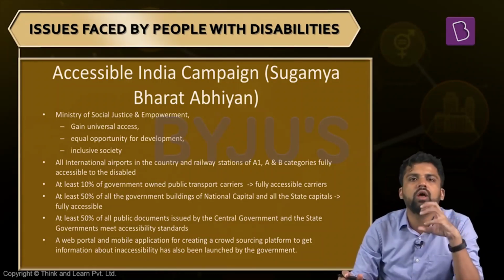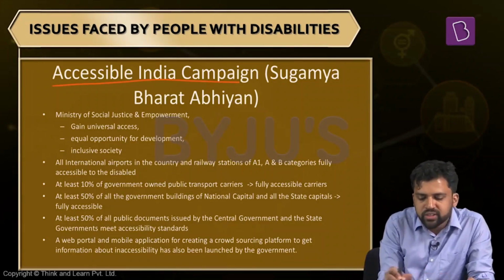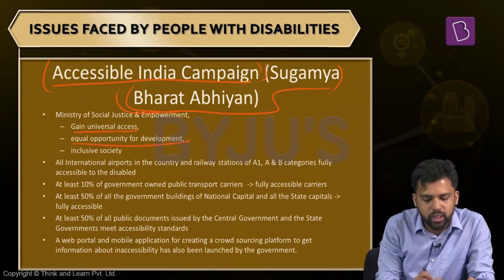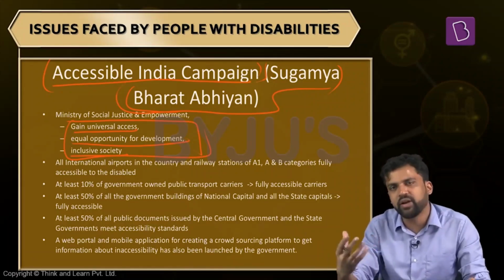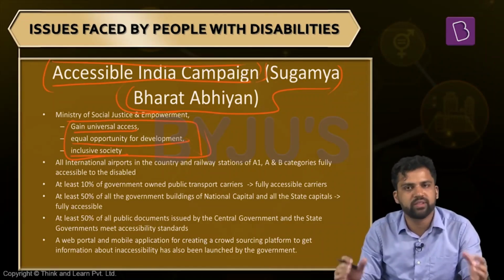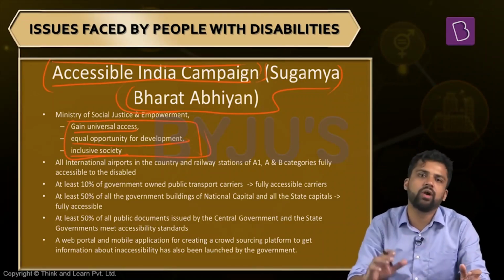Now, apart from this particular statutory provision, there was also an awareness campaign. Not just awareness, but a campaign to ensure universal access, a campaign to provide equal opportunity, a campaign to create an inclusive society. This campaign was targeted towards members of our society who have some sort of impairments. The name of the campaign is the Accessible India Campaign. As the name suggests, we have to make our country more accessible to the different sections of society.